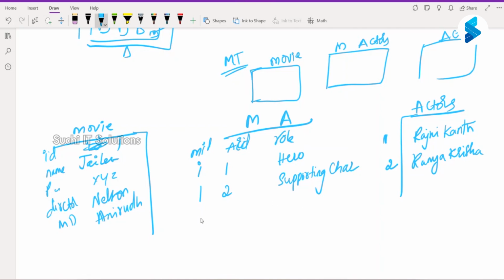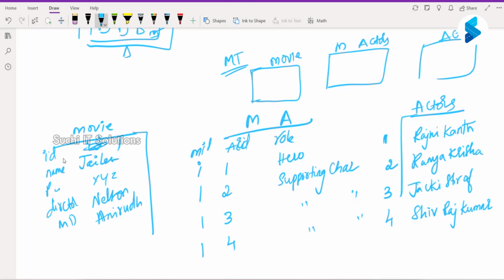In the same way, movie ID 1, actor ID, let us say 3, Jackie Shroff, supporting character, or a villain, I don't know, whatever. For Shivraj Kumar, movie ID 1, actor ID 4, supporting character. So if you see, now you understand we need three